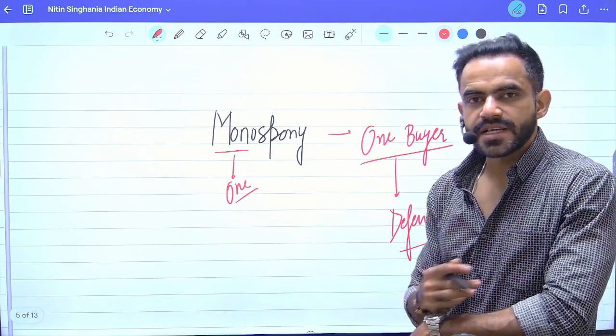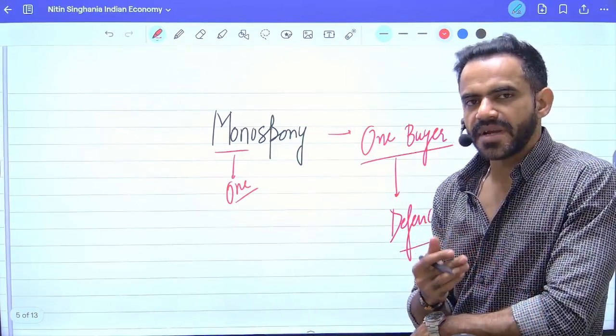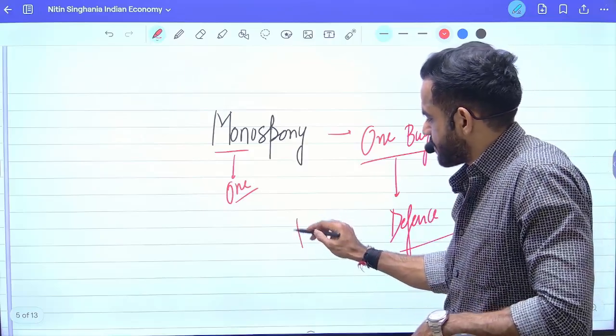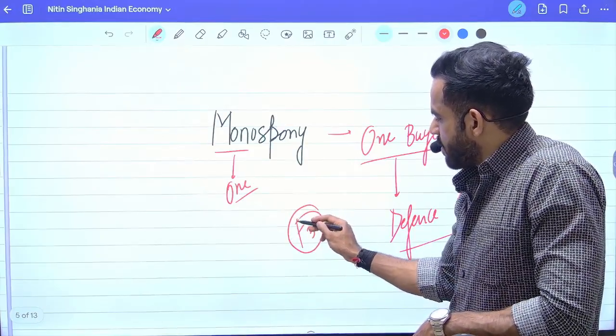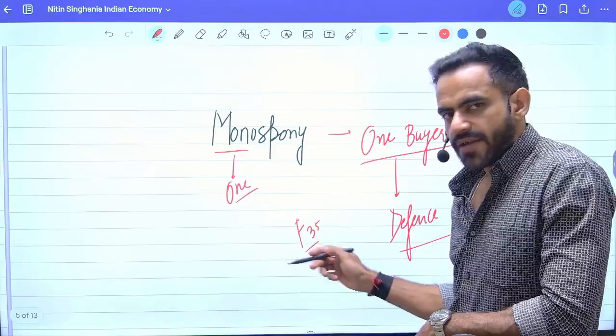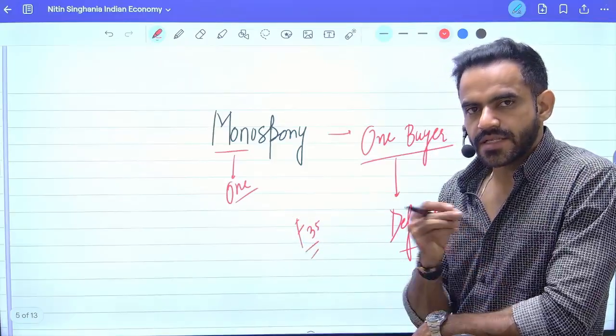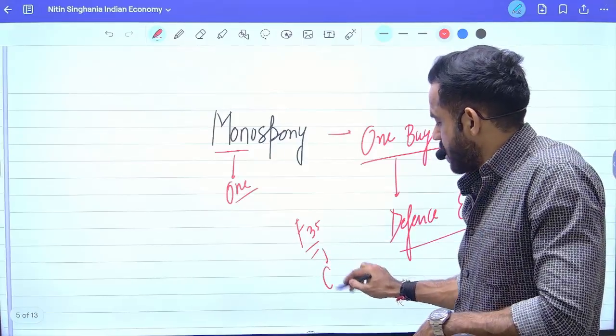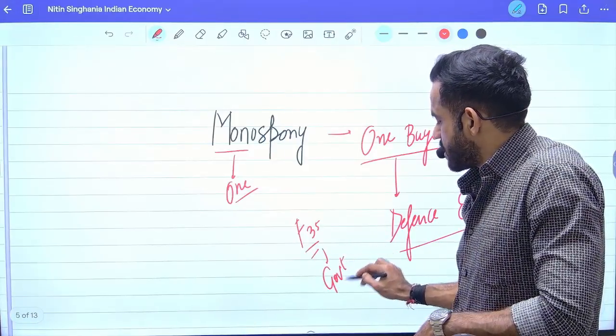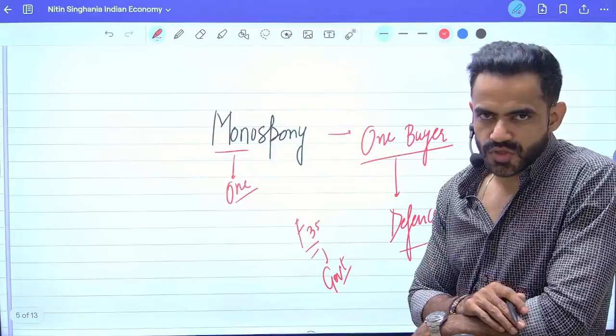For example, recently the government of India had an agreement with the USA for the F-35. Now, of course, a common man will not purchase these F-35s. So, in this particular case, the buyer is only one. Who is that buyer? That is the government itself. This situation is referred to as monopsony.